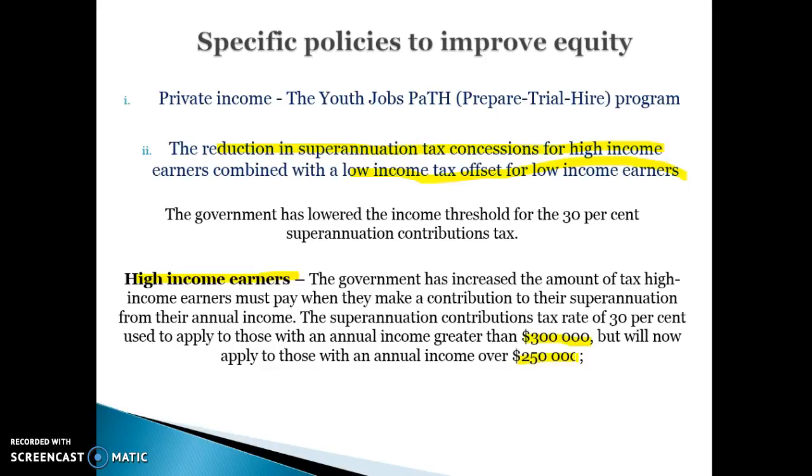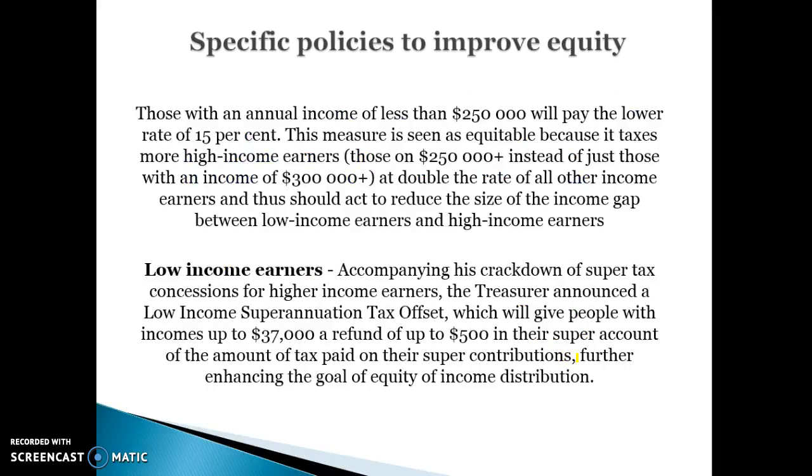And that's good for equity because it's hurting technically the disposable income of high income earners and reducing the gap between high income and low income earners. In addition to that, so first of all, just those with an annual income of less than $250,000 will pay the lower 15%. Those that are earning above $250,000 will pay double that rate at a rate of 30%. And it will reduce the gap between high and low income earners and help to improve equity.